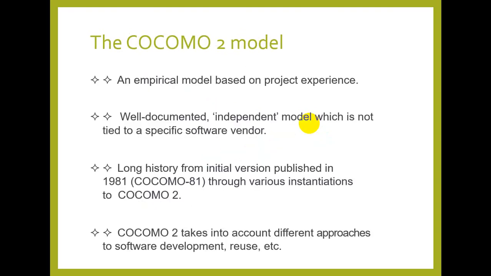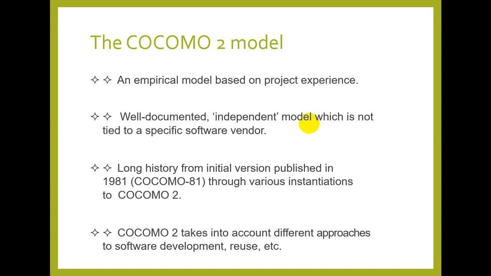Okay, so COCOMO 2 model is the most famous algorithmic approach for calculating the effort for a project. It is an empirical model based on project experience, a well documented independent model कि जिसमें सॉफ्टवेयर वेंडर कौन है और सॉफ्टवेयर किस तरह के आप यूज करने जा रहे हैं, टूल्स मैटर नहीं करते। It's too old, 1981 में इसका फर्स्ट वर्जन इंट्रोड्यूस हुआ था। So it takes into account different approaches to software development, reuse, etc. आप different process models use करें, different approaches use करें.